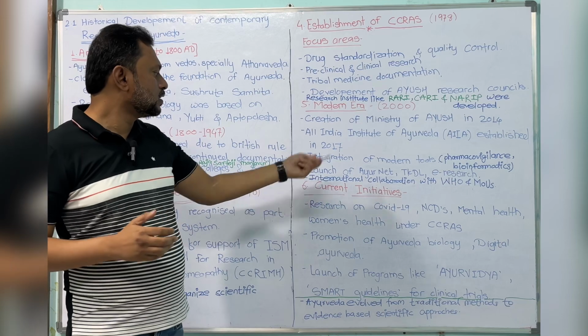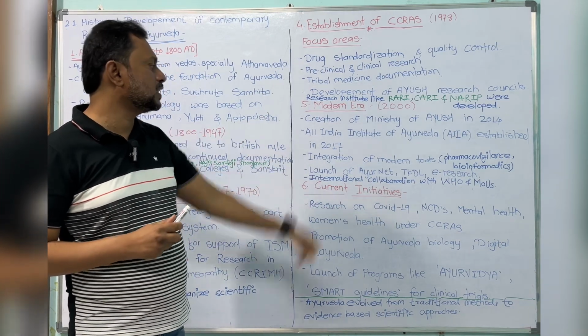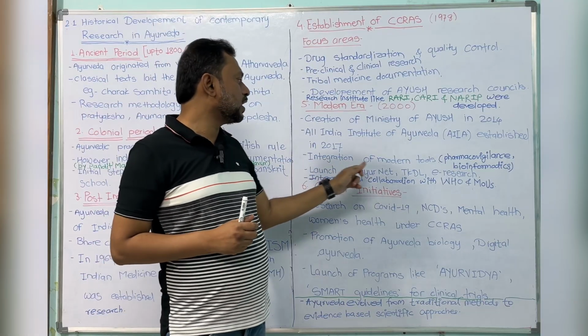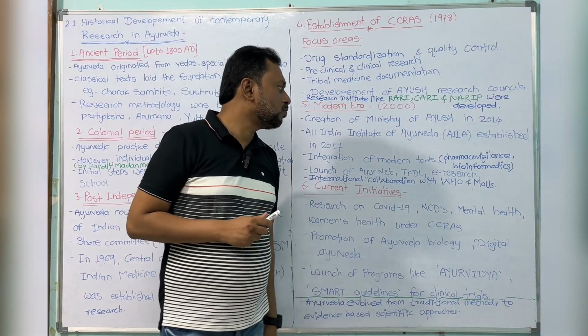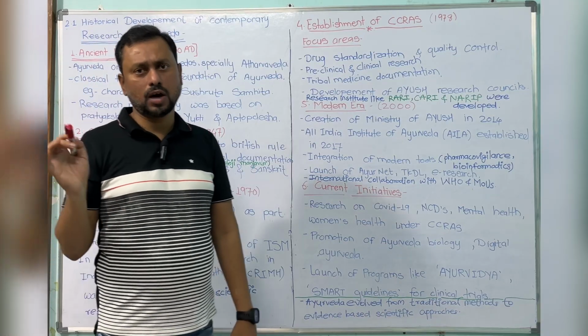Now the Ayurvedic research scholars and CCRAS also started using modern tools like pharmacovigilance and bioinformatics. Ayurveda started following these tools.